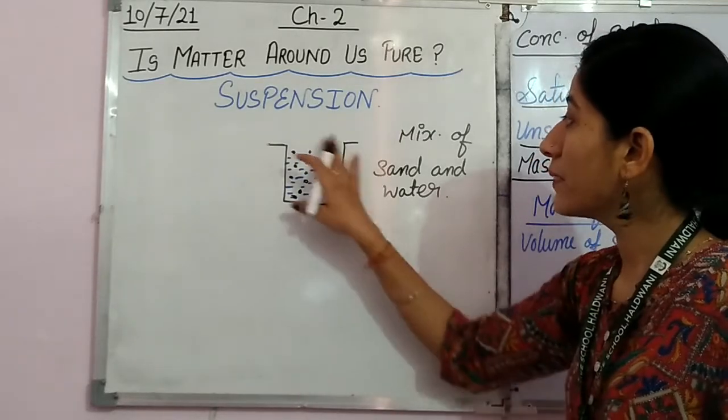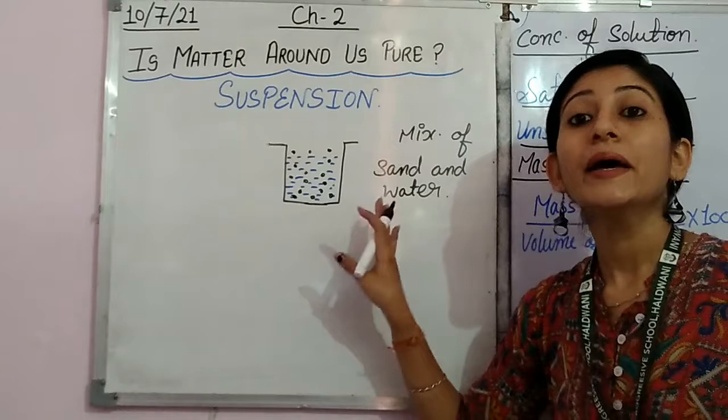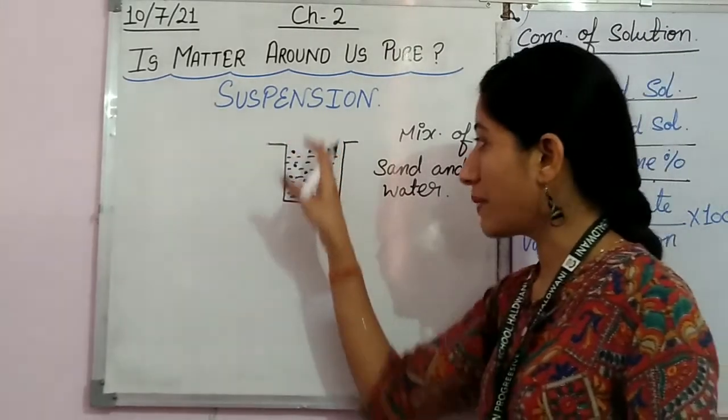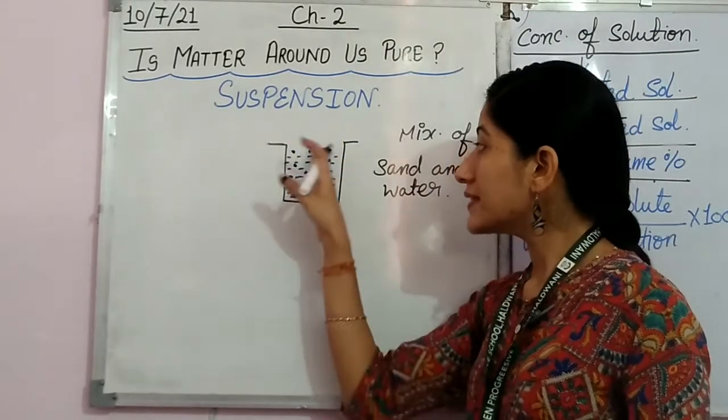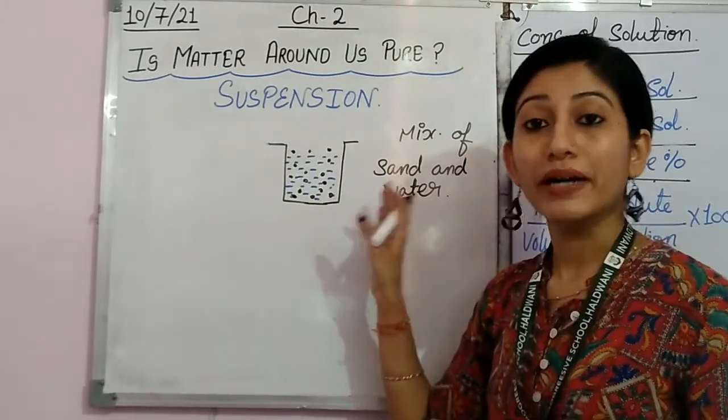ये पूरे बल्क में ऐसे अलग अलग आपको easily suspended visible है by naked eyes. So in a suspension the particles are suspended in bulk.